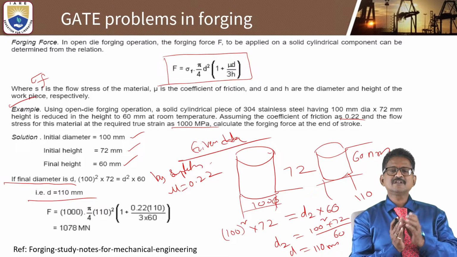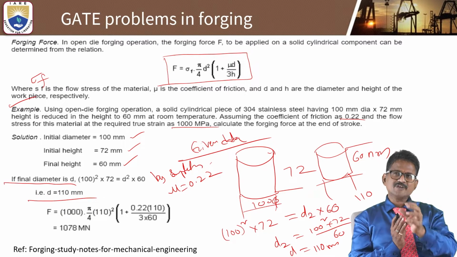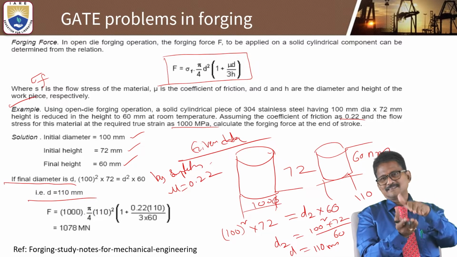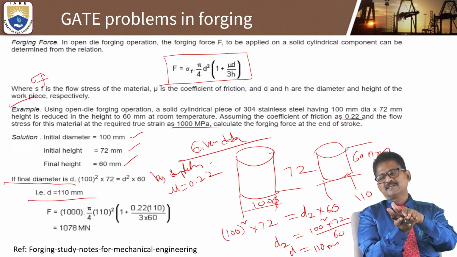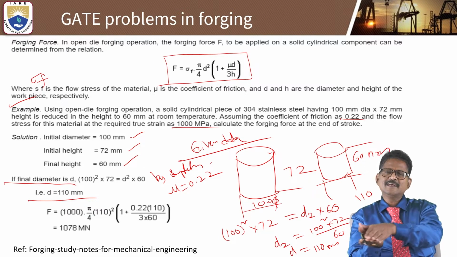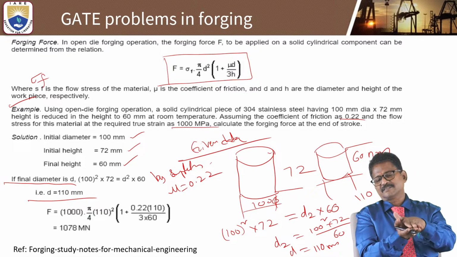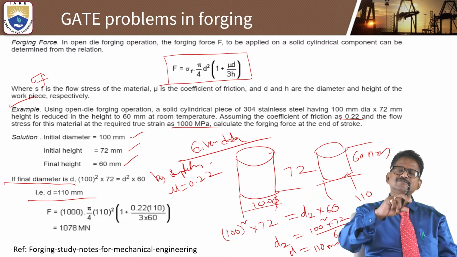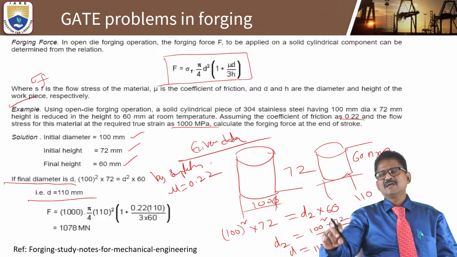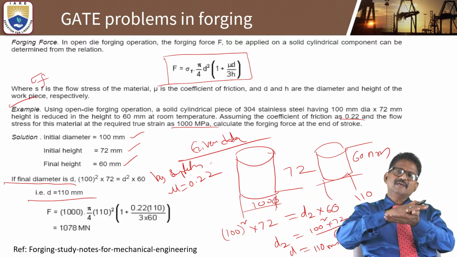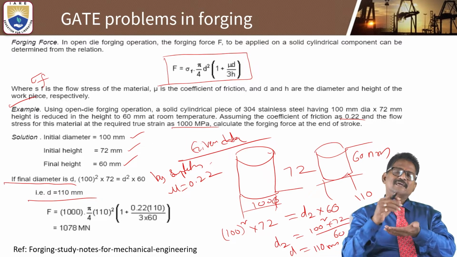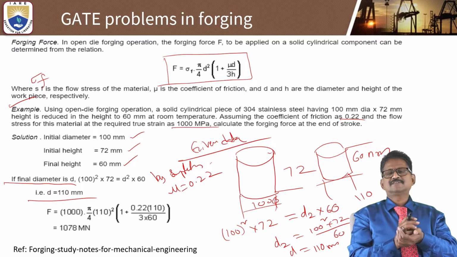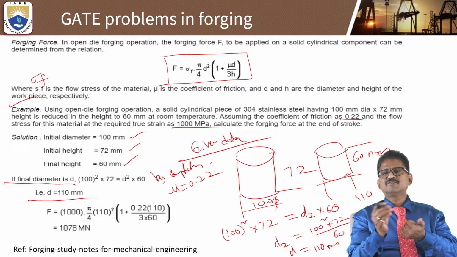That much force is required at the end of the stroke for the 100 mm diameter to become 110 and the height to reduce. So the total height 72 will be reduced to 60, and the diameter is enlarged by another 10 mm, so the radius changes by 5.